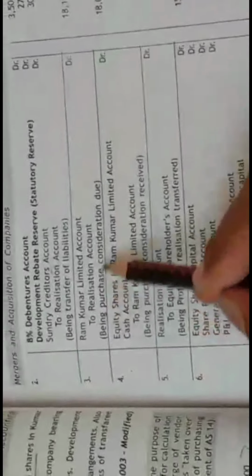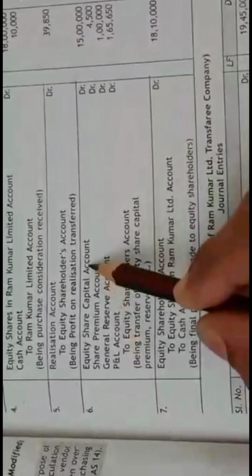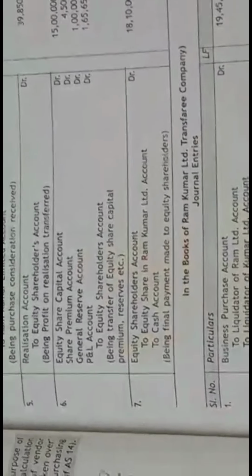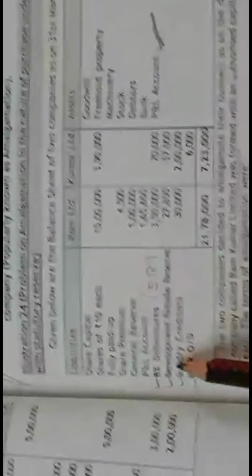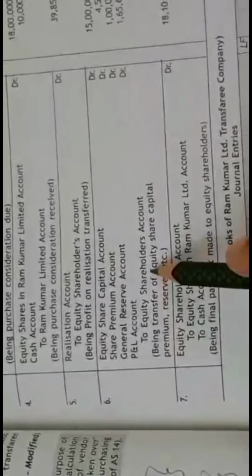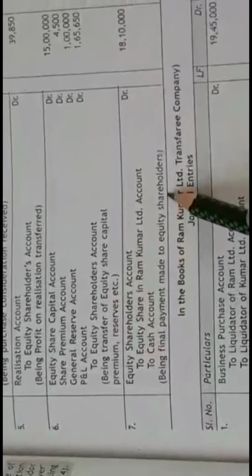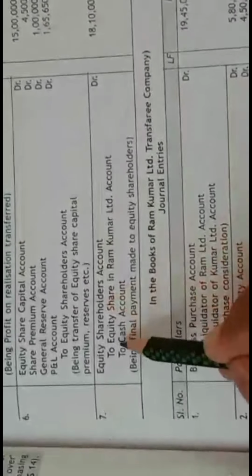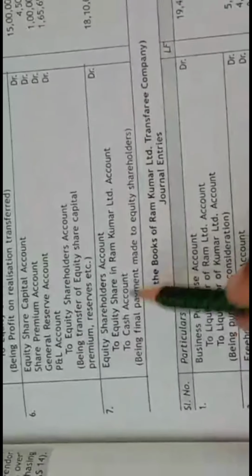And the third journal entry will be for purchase consideration due. And the next journal entry will be for purchase consideration received. It is received in the form of shares and cash. And then this is for realization profit, and this is for the amount due to the equity shareholders. So whichever amount is left over here, all this amount should be transferred to the equity shareholders account. And then the last journal entry will be for the final payment made to equity shareholders. So equity shareholders are paid again in the form of equity shares and cash.